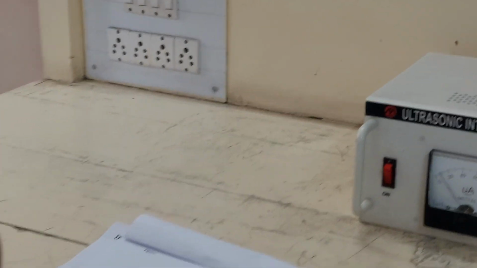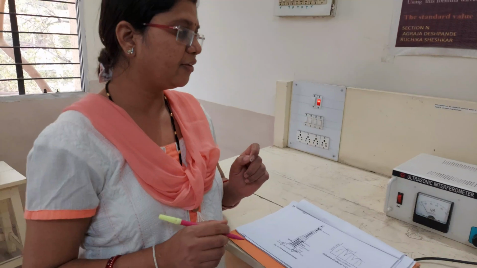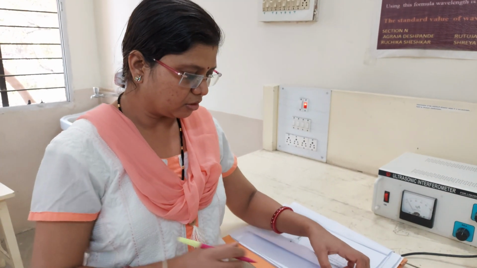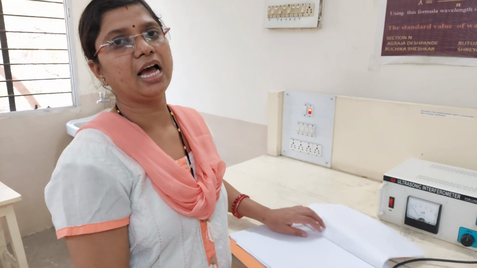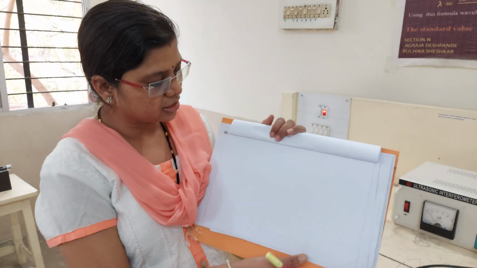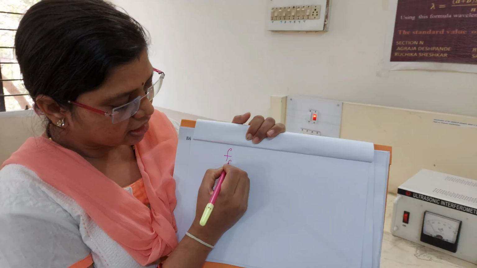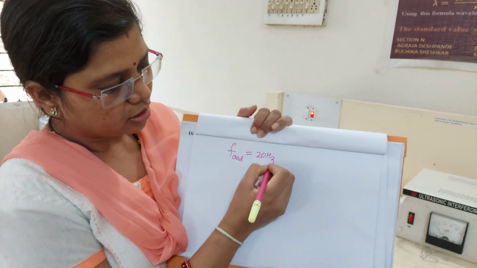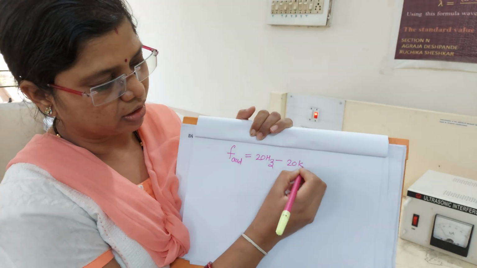Before going to the procedure of this experiment, let us have a quick idea about ultrasonic waves. As you all are familiar, audible sound has a frequency range of 20 Hz to 20 kilohertz.